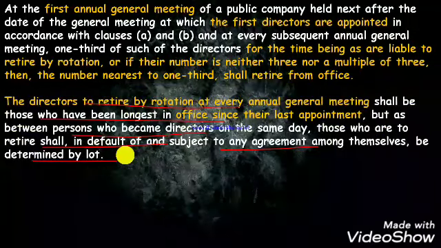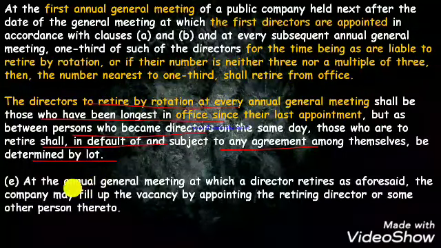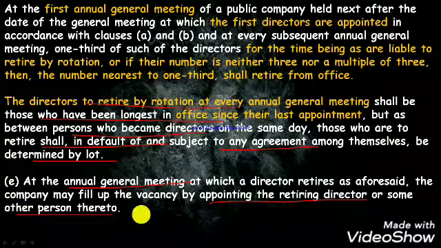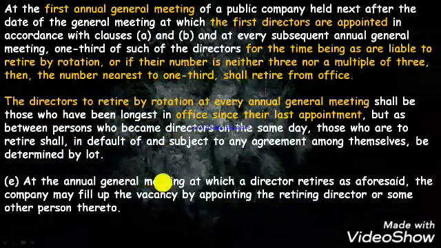Okay, the next thing is, at the annual general meeting at which a director retires as aforesaid, the company may fill up the vacancy by appointing the retiring director or some other person. If there is a vacancy, either the existing or the retired director can be appointed, means the same director can also be appointed, or any other one can also be appointed.